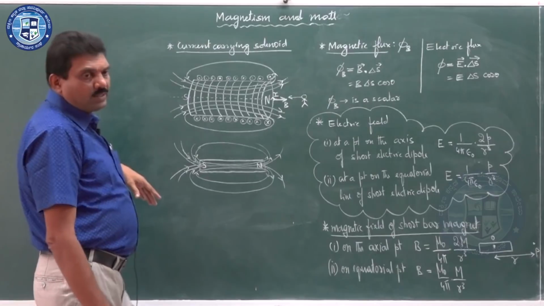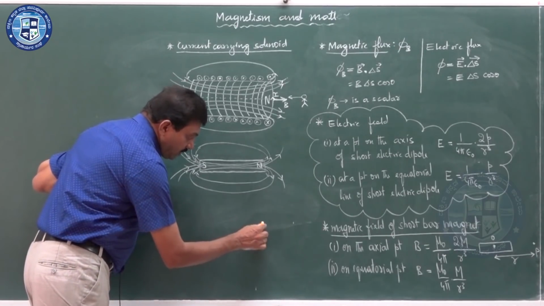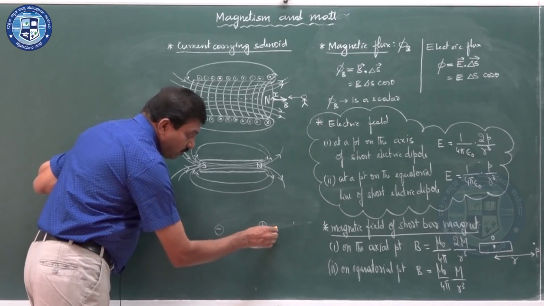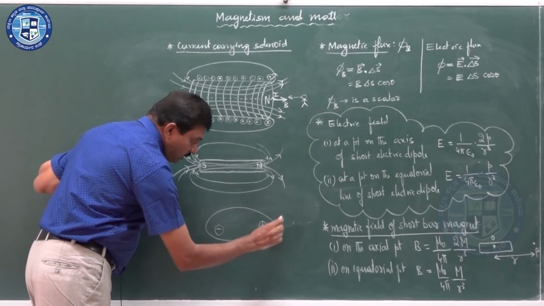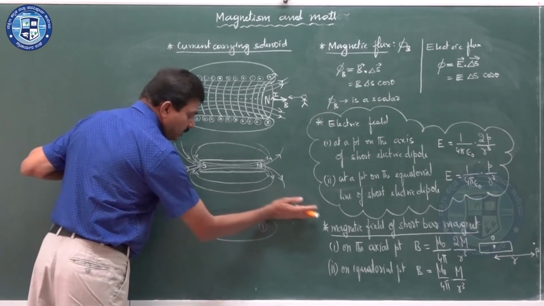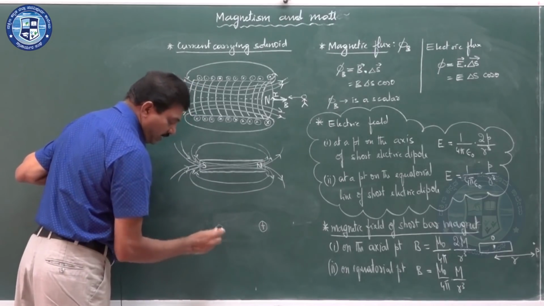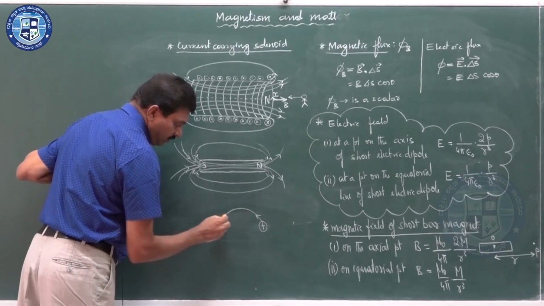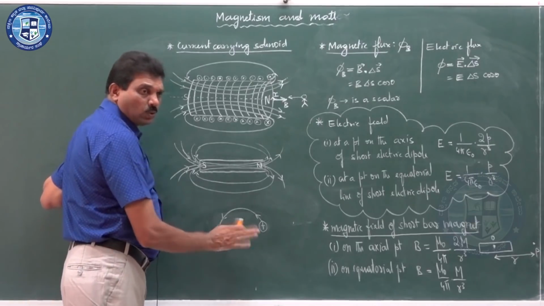Now, I will compare this with the electric dipole. An electric dipole, as you have seen, is a pair of equal and unlike charges separated by a small distance. This is an electric dipole, but how are the electric field lines surrounding it? As you have seen, the electric field lines are not closed loops.